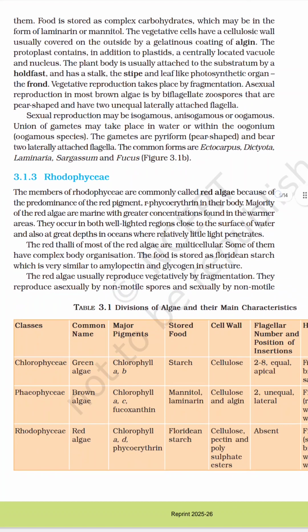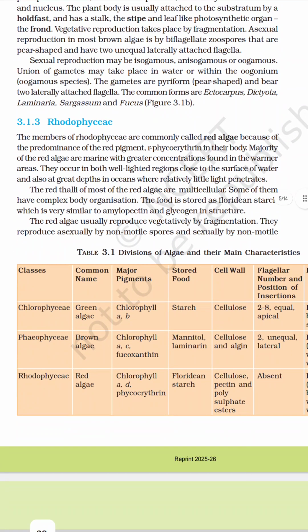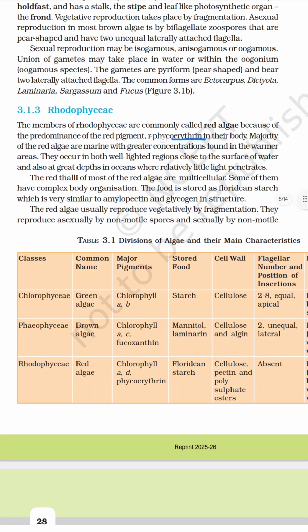Next, going to the rhodophyceae. Rhodophyceae is commonly called red algae. R for R: rhodophyceae and red algae. Because of the pigment it contains, the color is red. The pigment is phycoerythrin. These are majorly marine, with a great concentration found in the warmer areas. They can be found both in well-lighted regions close to the surface of the water.